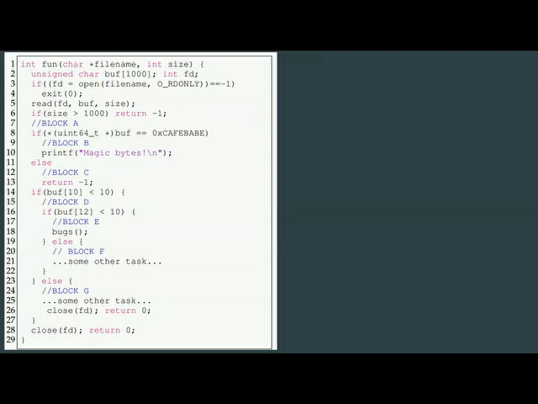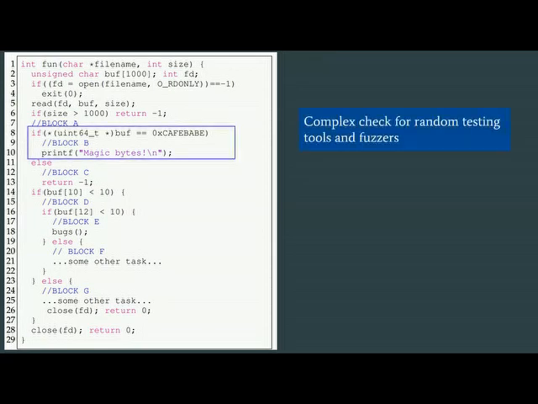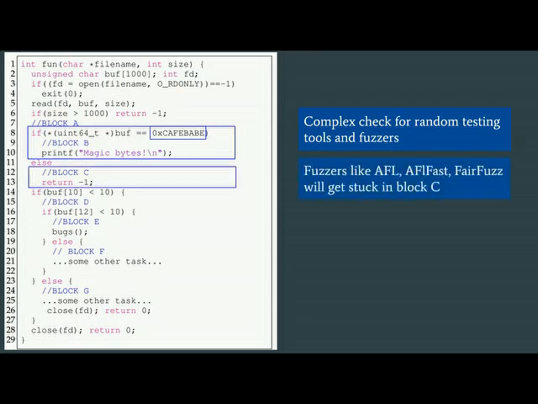Let's go through this program. This program is taken from a fuzzing paper where they use it as a motivational example for hybrid fuzzing. As you can see, there is a complex check at line 8. Random testing tools and fuzzers cannot go through this complex check. As a result, fuzzers like AFL, AFL Fast, and Fair Fuzz get stuck in block C.